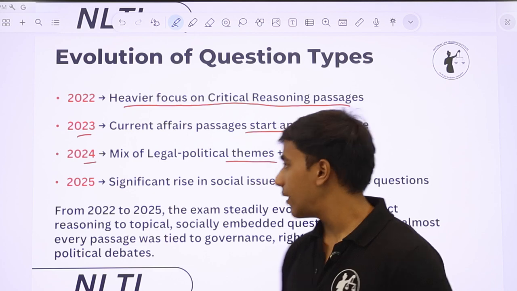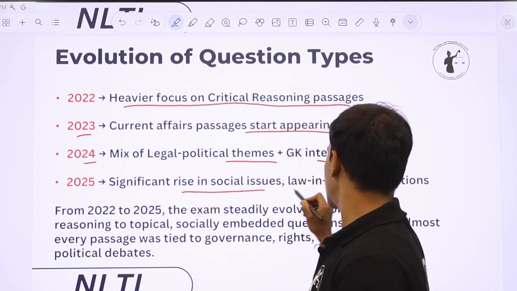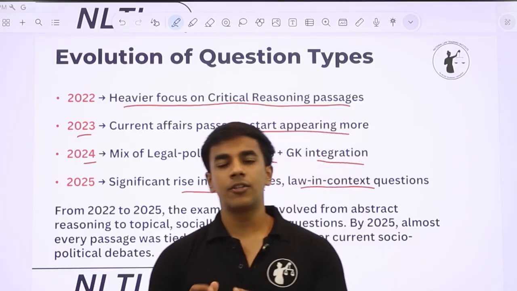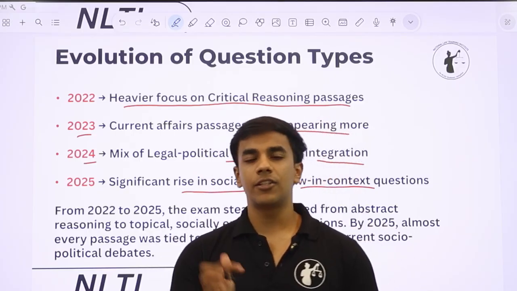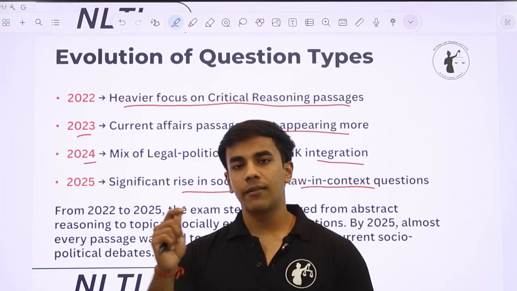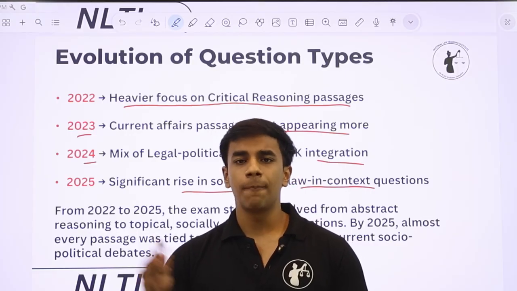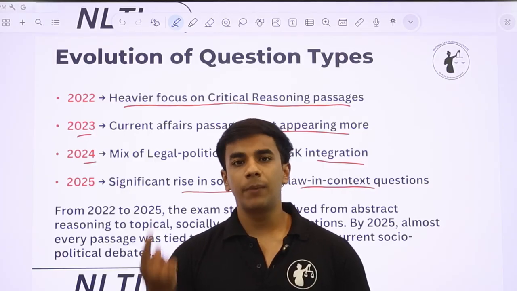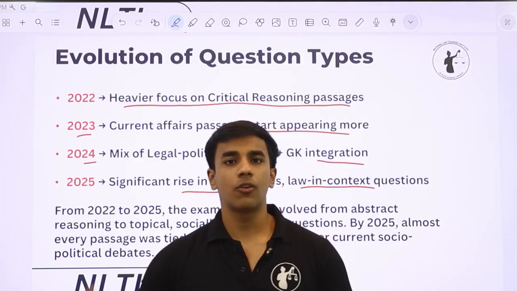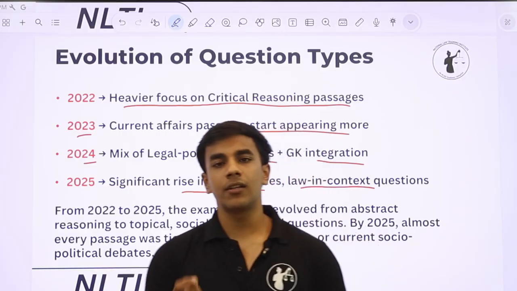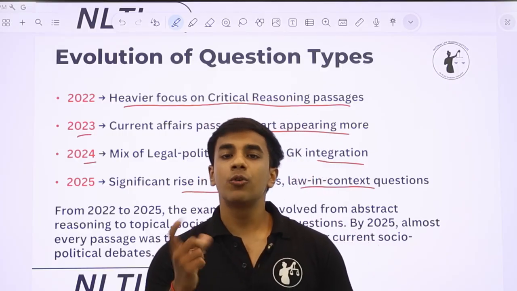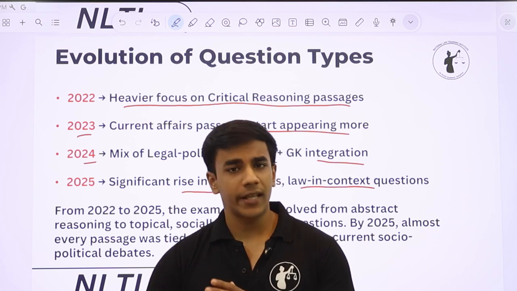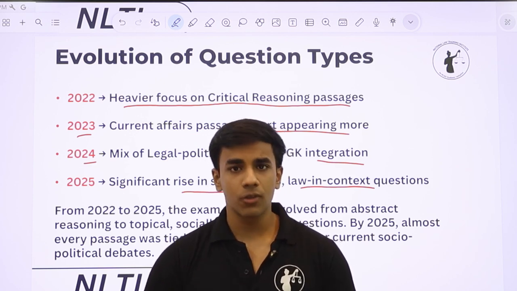Finally, in NLSAT 25, significant rise in social issues, law and context questions. So NLSAT 25 was the final nail in the coffin, in which all passages, if you read any passage, will have a cultural angle to it, they would have a constitutional angle to it, they might have a policy angle to it, or they are either related to law. For example, the PIL question is directly from constitution or law. The Karachi biryani question has a cultural food angle to it. The coaching center passage had a policy ramification to it, ki whether coaching centers are good or bad, what are the implications of coaching centers.